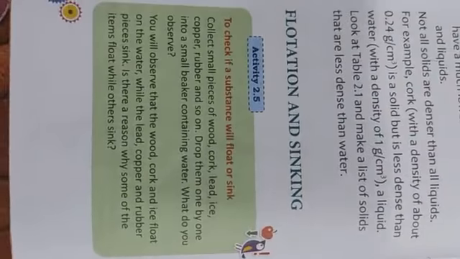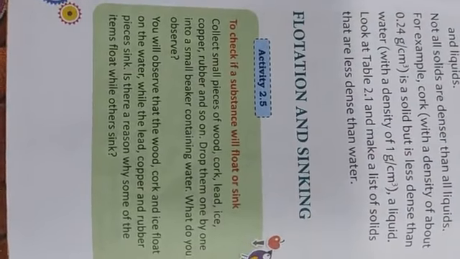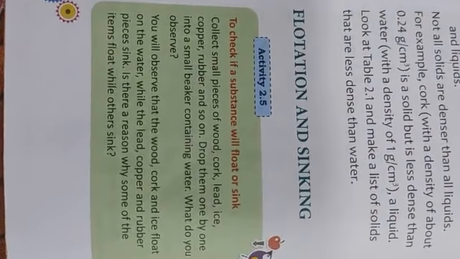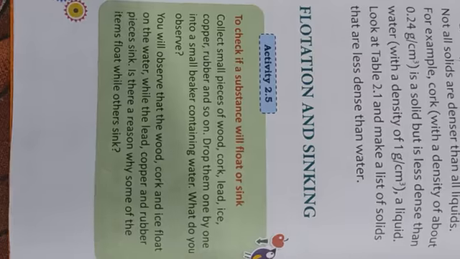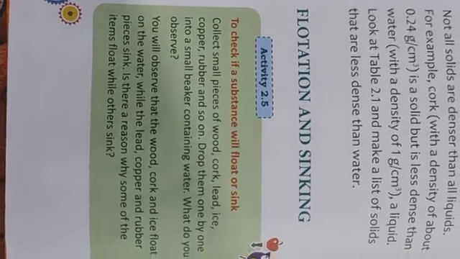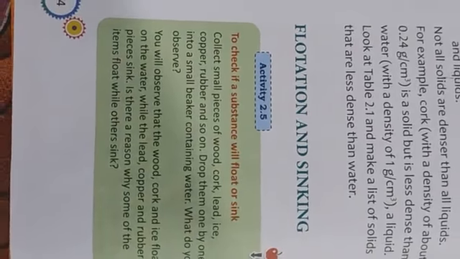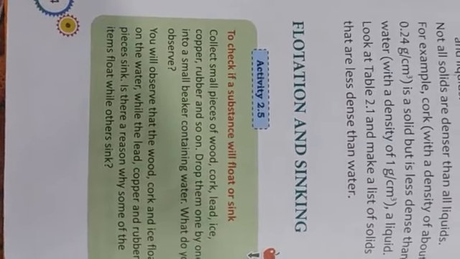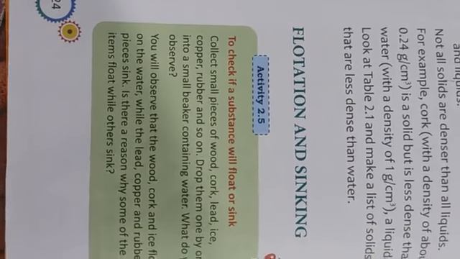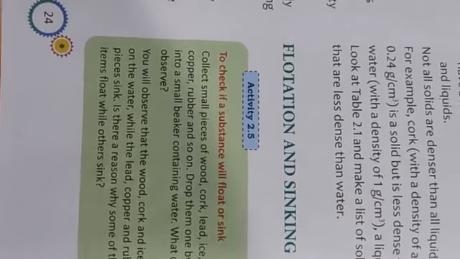So how will you know whether a substance will float or sink? You must know that if the density is greater than 1, then we can say that the substance will sink down in the water.